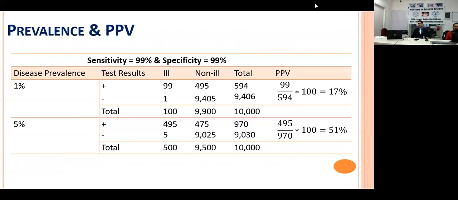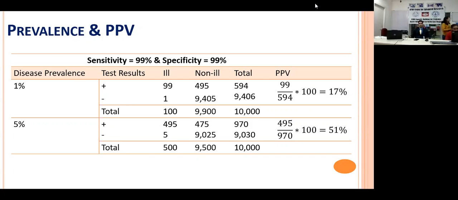Similarly, now non-ill also, so 100 were ill, so 9,900 are non-ill or healthy. Now, with 99% specificity, that means 9,405 out of 9,900 are correctly identified as non-ill.